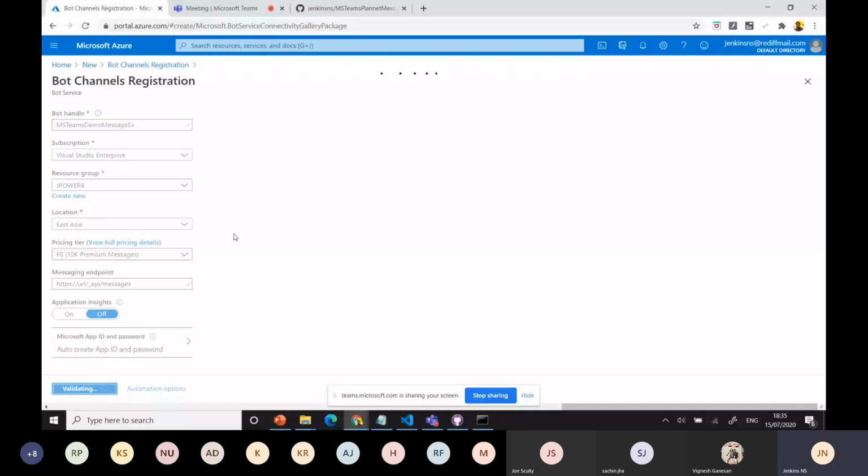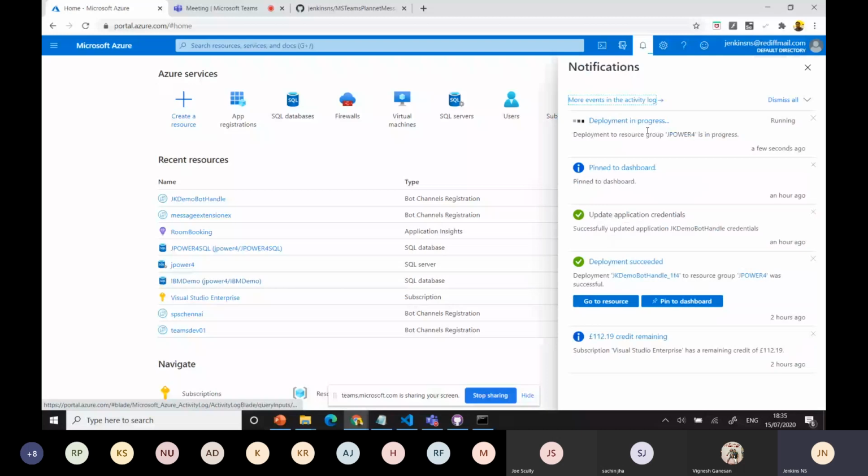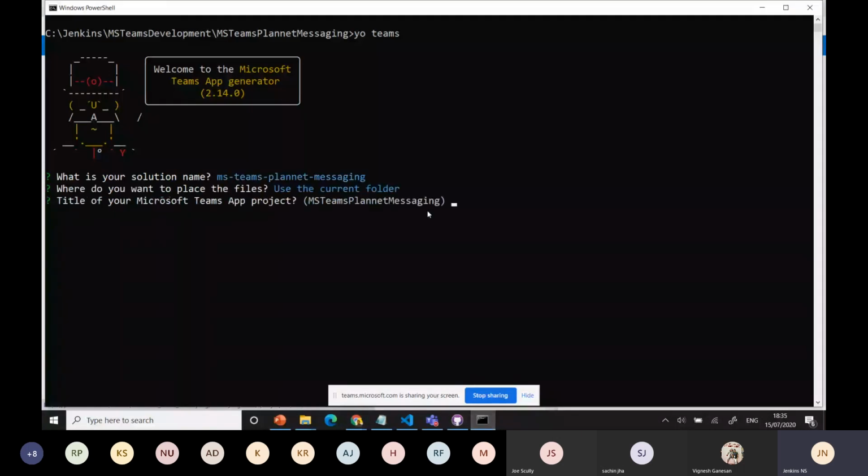This is validating all these inputs. Yeah. Now the deployment process is going on. Once the deployment is ready, in the meantime, I'm creating this one. We have the Planet messaging solution, the same. For the current part, we can use the Teams app project, right? I can use the MS Teams Planet messaging name, or if you want a different name, you can provide it. That's your wish. I just use my company name.